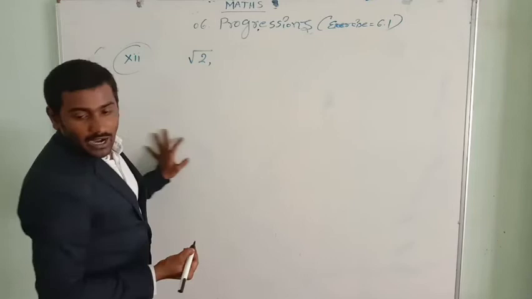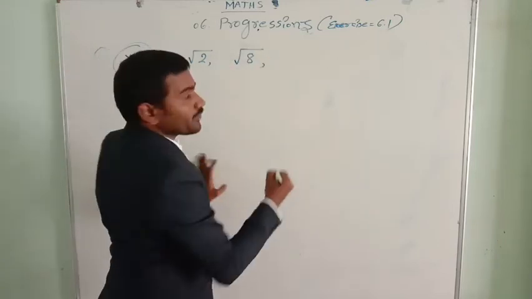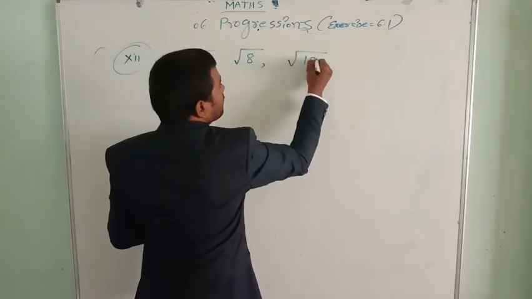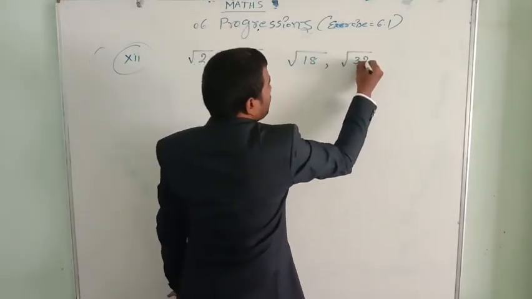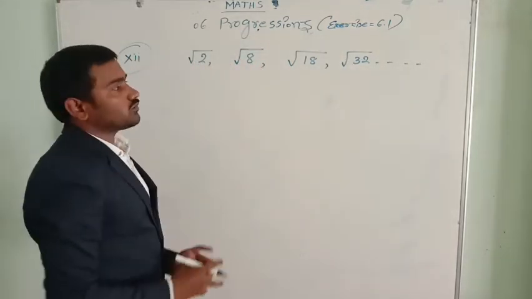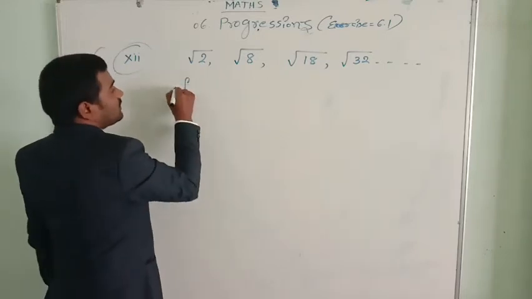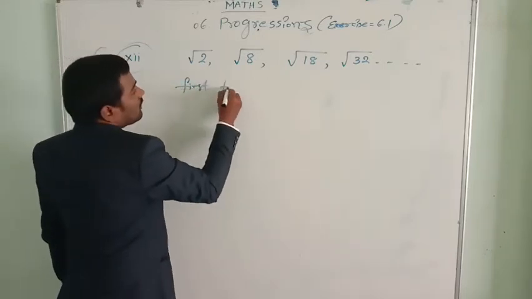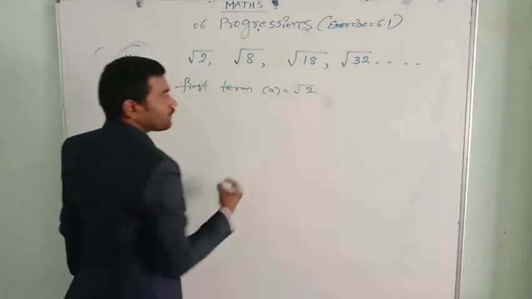See, root 2 comma root 8 comma root 18 comma root 32 and so on. So are these in AP or not? Absolutely they are in AP. How can I say? Let's see. Let me write the first term a, that is equal to root 2.